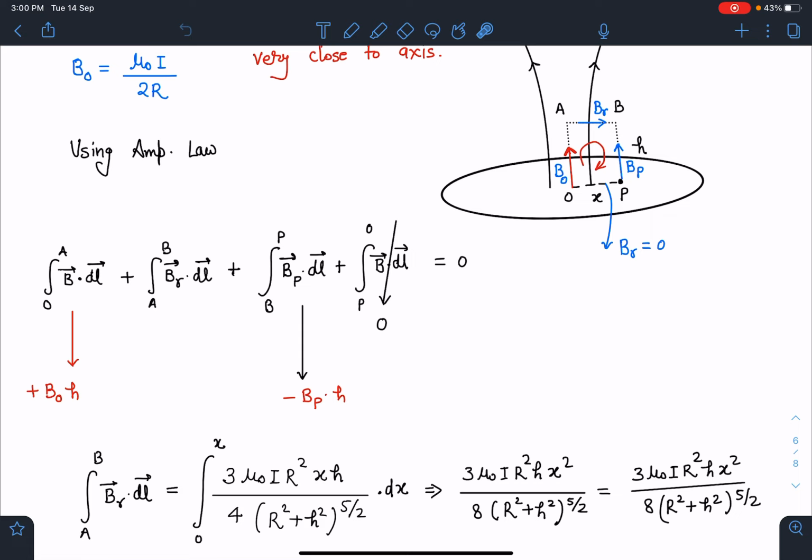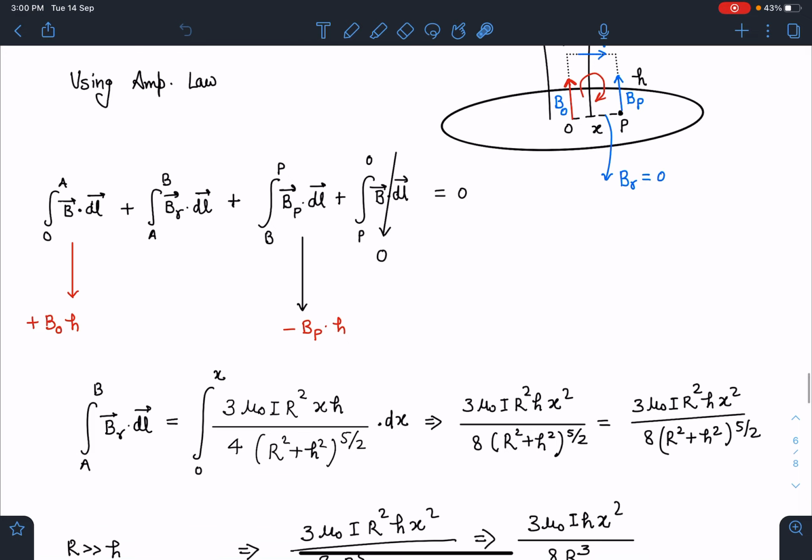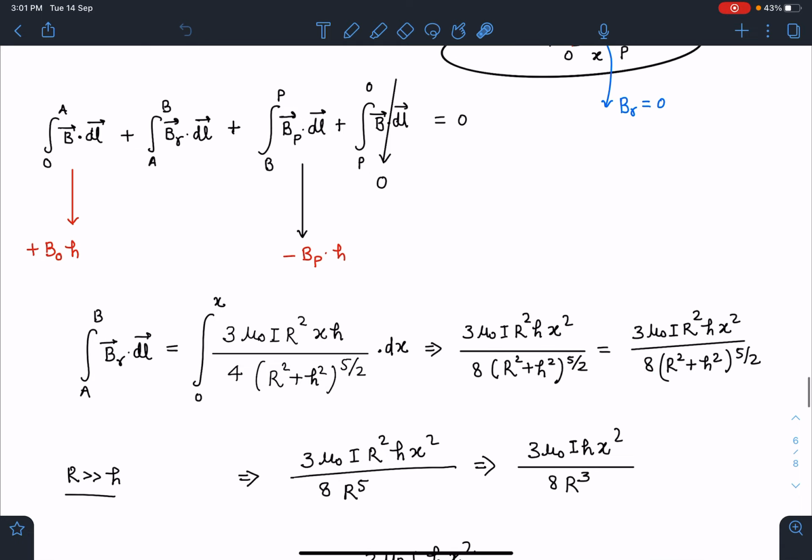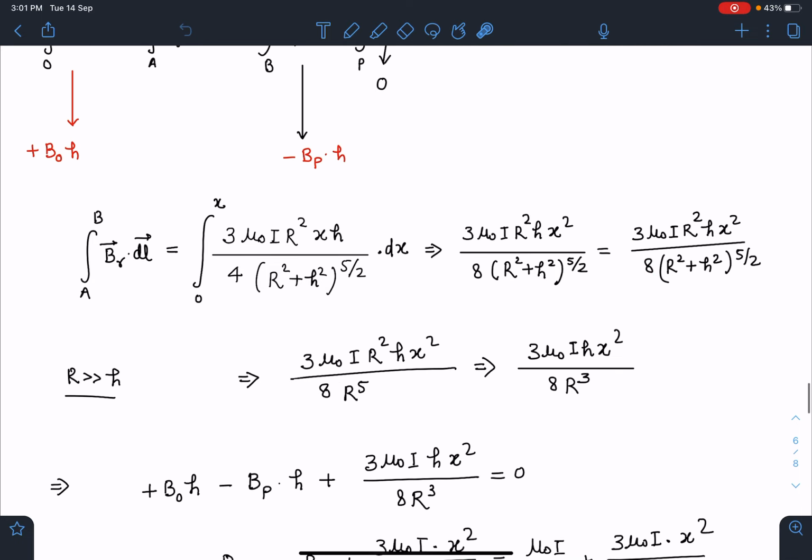So let's calculate this integral Br dx from A to B. So Br dot dl for AB part, 0 to x we will go, and this will be the Br into dx. When you simplify this, this will become x square by 2, and we are going to get this expression here. All right, now we can use the approximation. R is very very large compared to h, so we are going to get such a simple relation here.